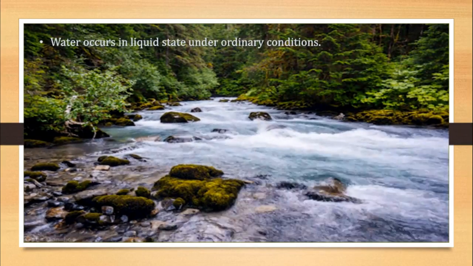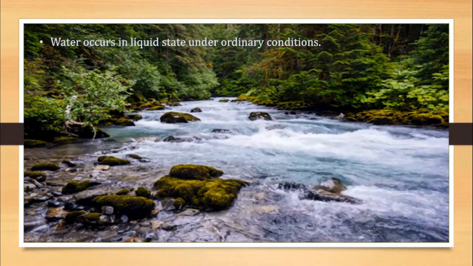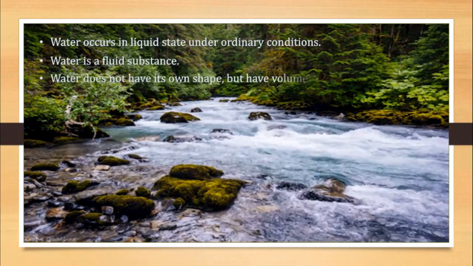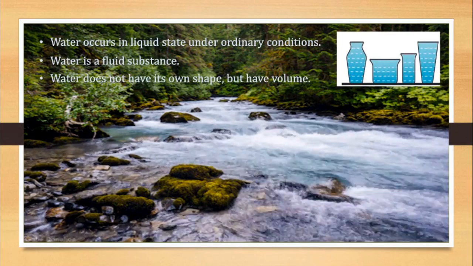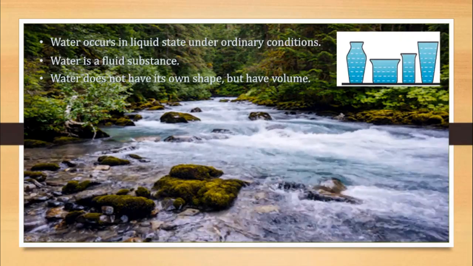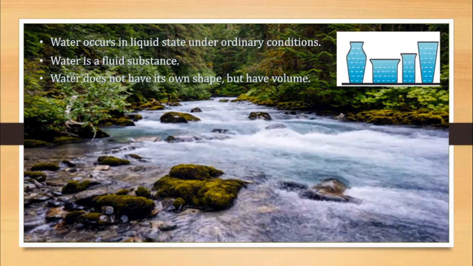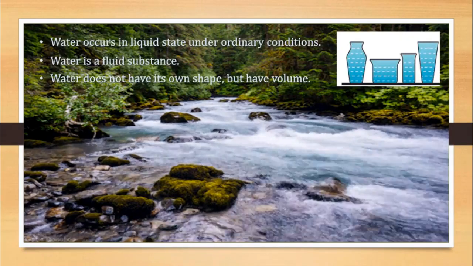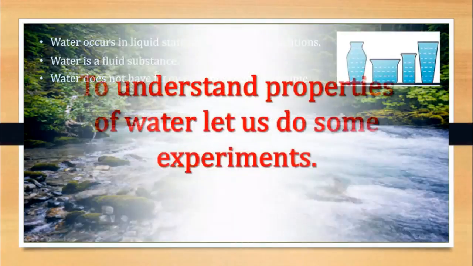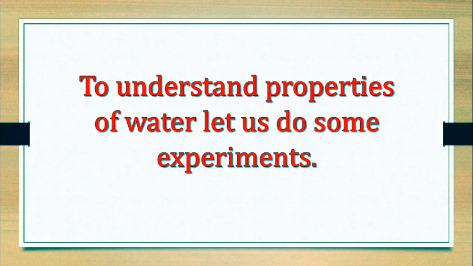Water occurs in liquid state under ordinary conditions. Water is a fluid substance. Water does not have its own shape but has volume. As water does not have its own shape, it takes the shape of any container, as shown here. To understand properties of water, let us do some experiments.